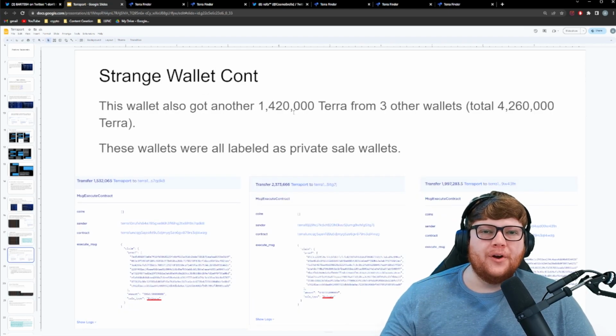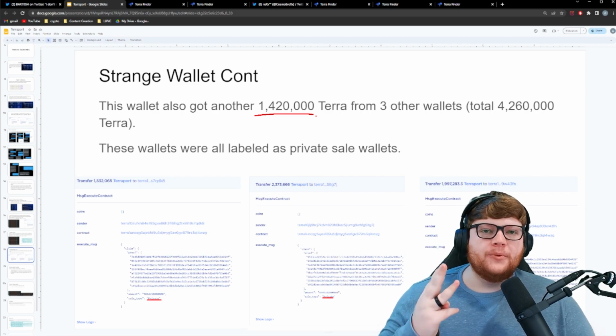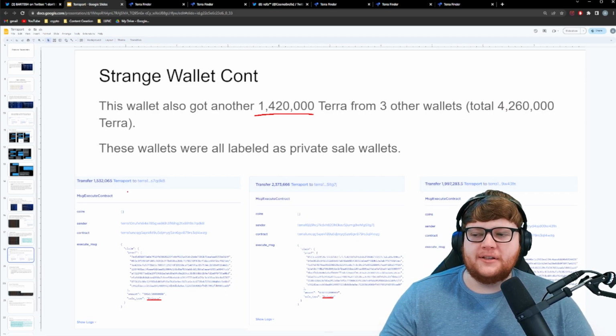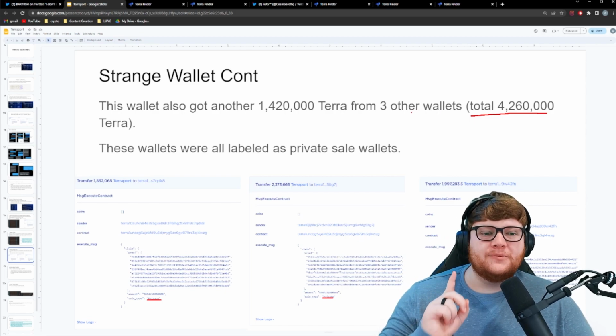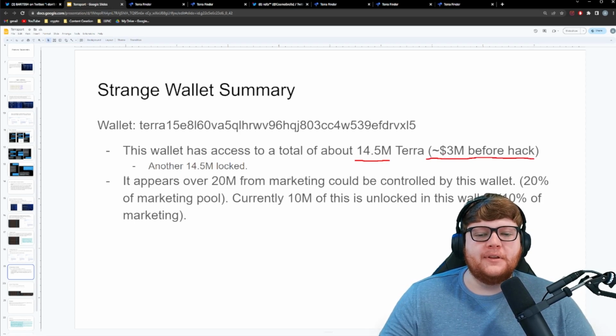But it doesn't end there. This one wallet where those 3 marketing allocations end up getting funneled to, they also got another 1.42 million Terra from 3 other wallets that were actually labeled as private sale wallets, as you can see by these underlines down below. And that totaled to another 4.26 million Terra that ended up being funneled into this one wallet. So at the end of the day here, this one wallet was getting Terra coming in from 6 different allocations, 3 allocations in marketing and 3 in the private sale. This meant that day one, with the 50% initial unlock, this wallet had access to about 14.5 million Terra tokens, worth about $3 million before the hack.